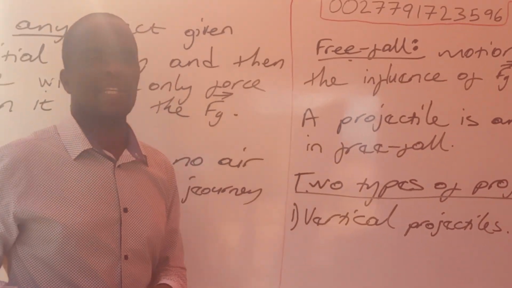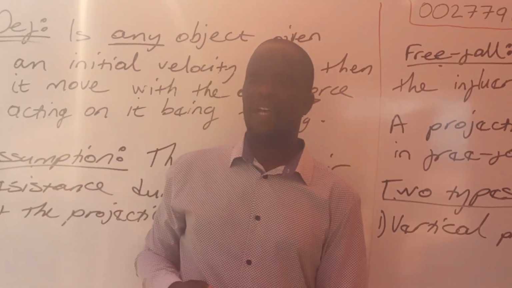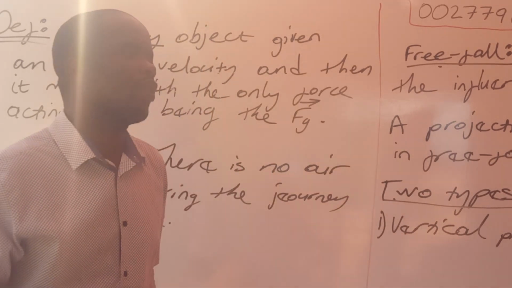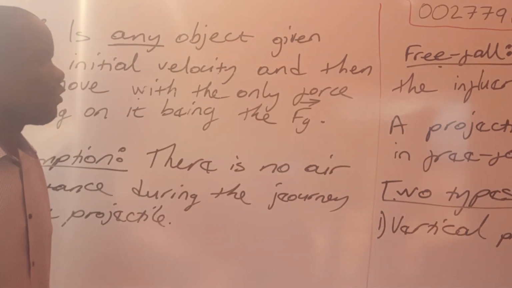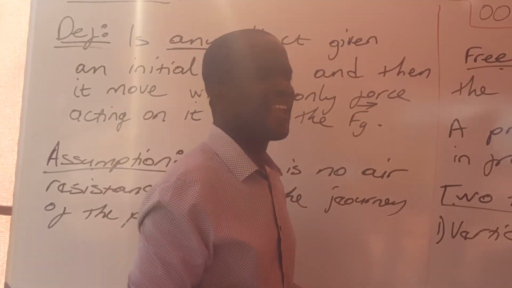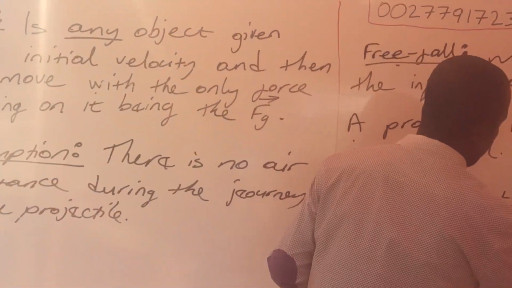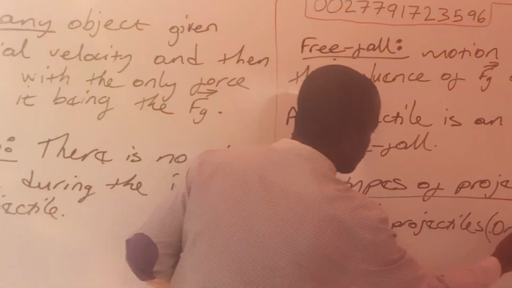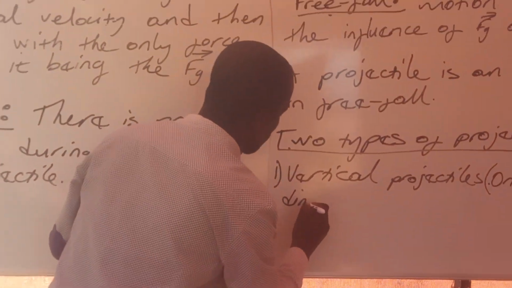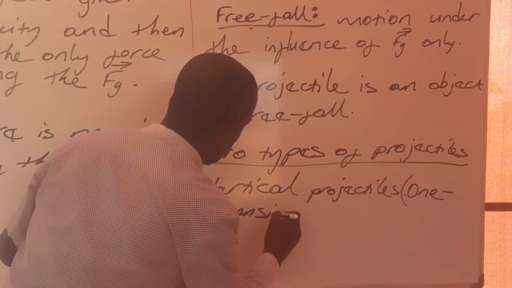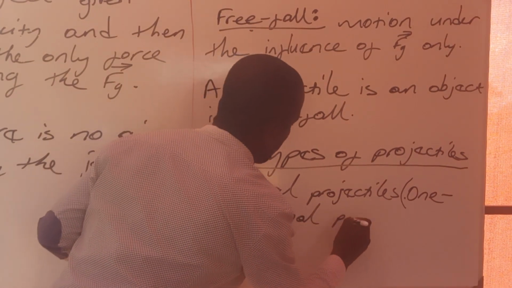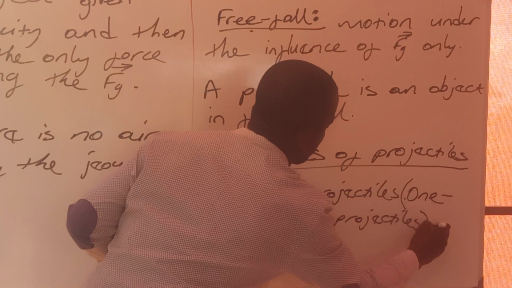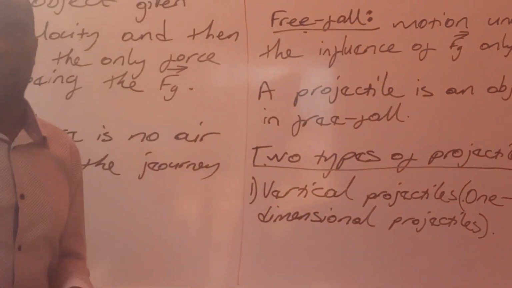These ones are the ones that are in our syllabus, and these ones are the ones that you need to understand very well because you are going to be questioned on them. Vertical projectiles. The other name for vertical projectiles, we call them one-dimensional projectiles.